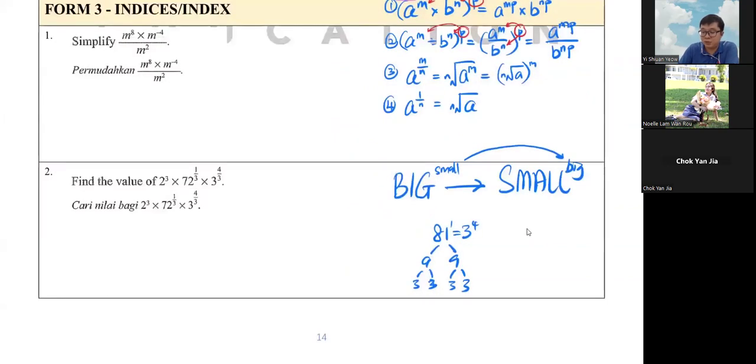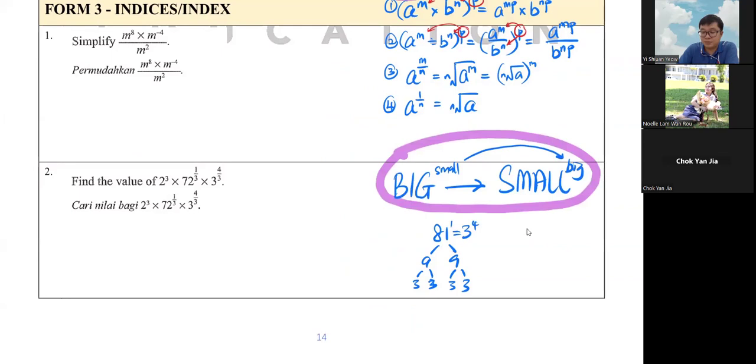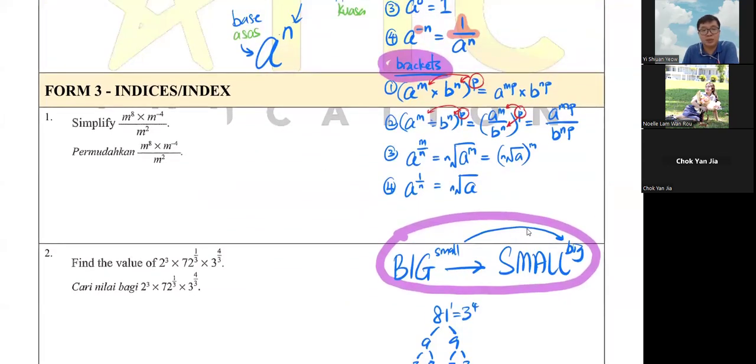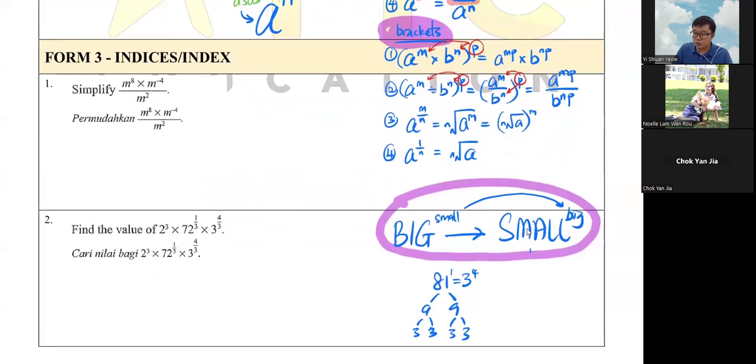So this one is also quite important for you to do, the 3 things. Always start with the big become small, small become big first, because technically you are just interested in the power here. So this is the main thing to do. The one that becomes small is usually the prime numbers. Not guaranteed, not 100%, but usually prime numbers. Prime numbers means what? 2, 3, 5, 7, 11, dot, dot, dot. Nombor perdana.